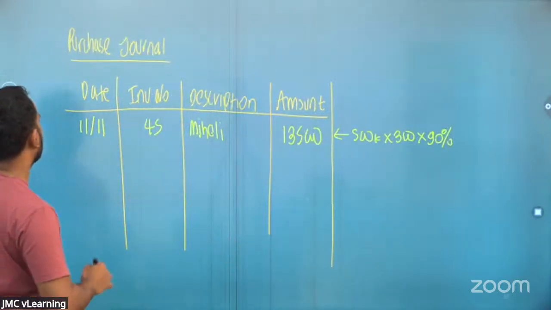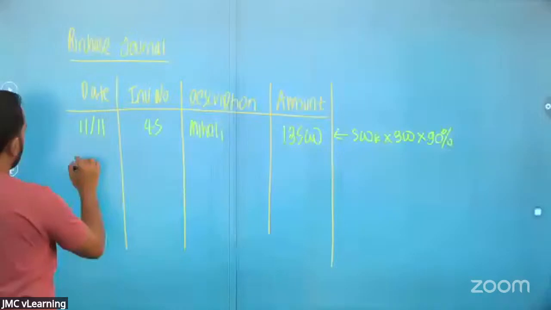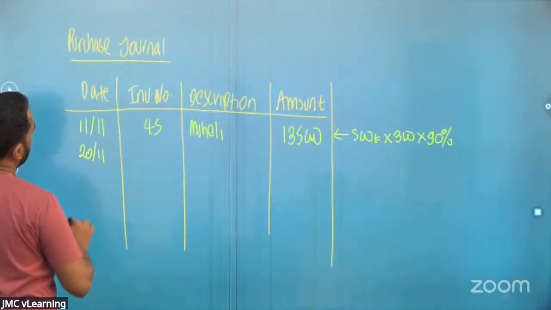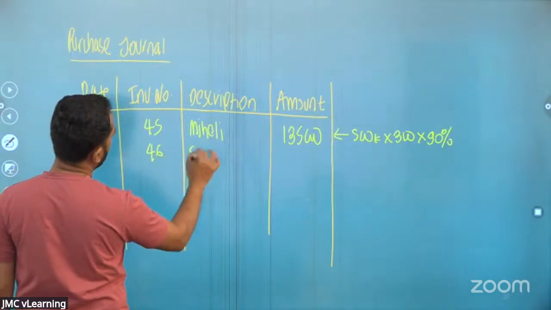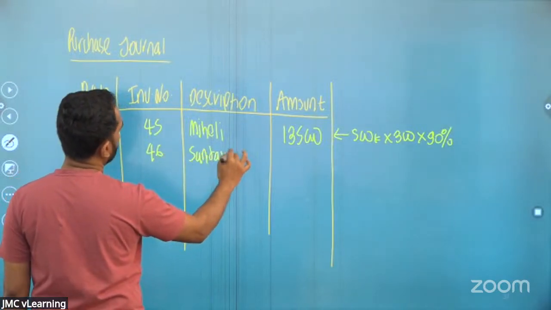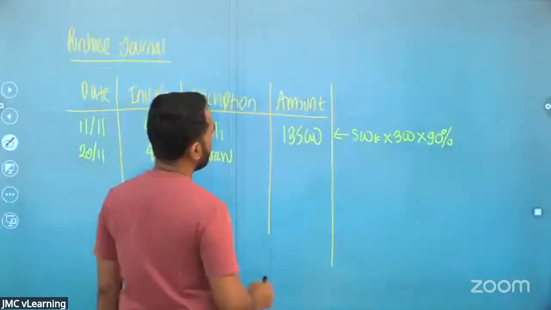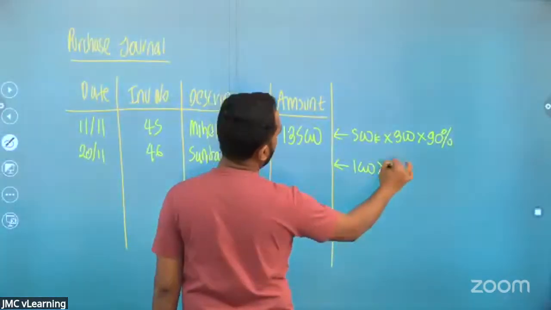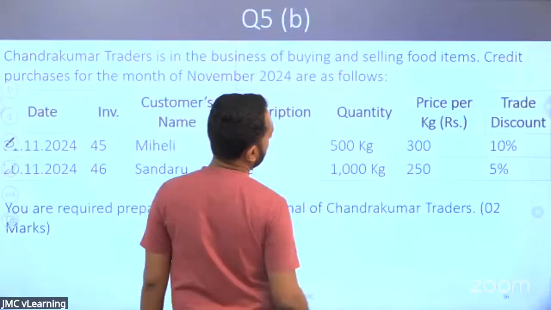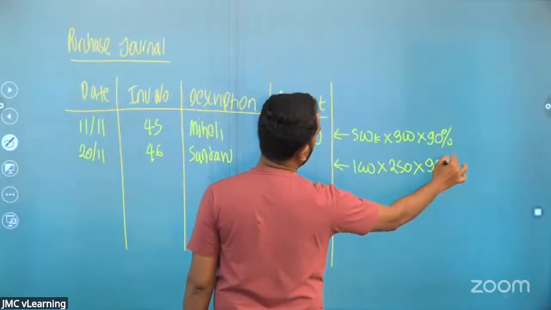135,000. Next one, 20th November, invoice 46, Sandaru, 1000 kg at a price of 250. Trade discount is 5%, then you have to take 95%.